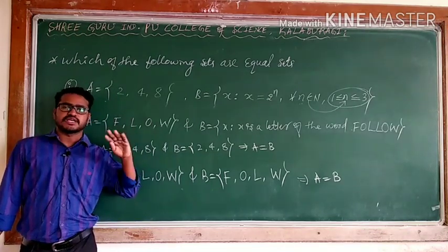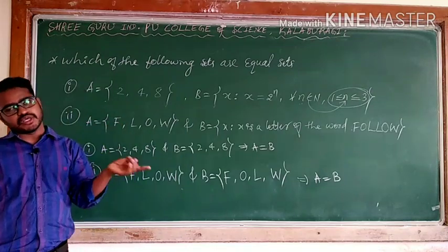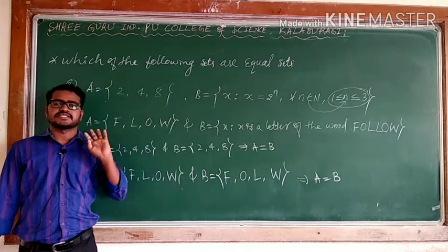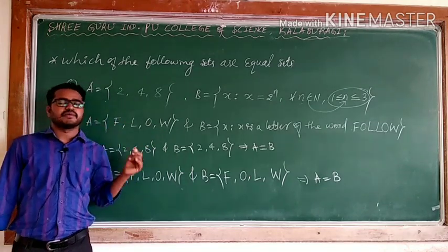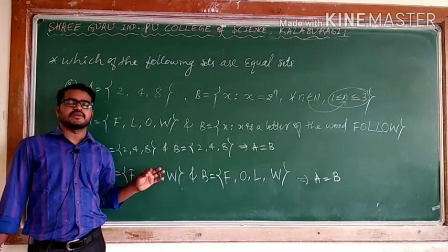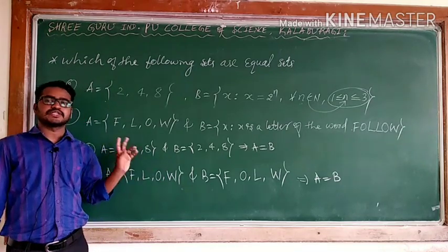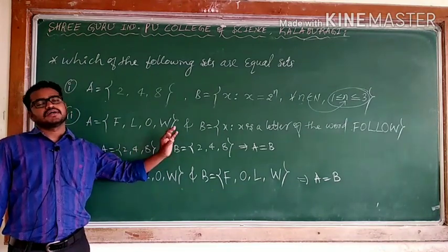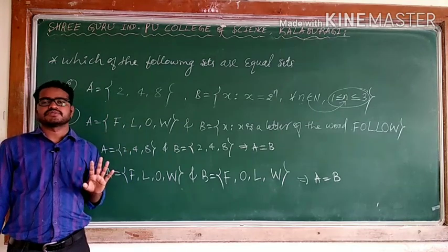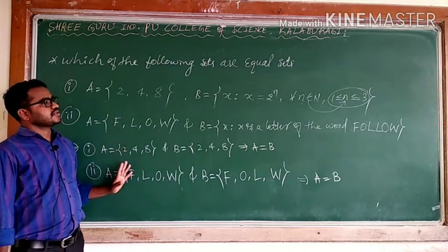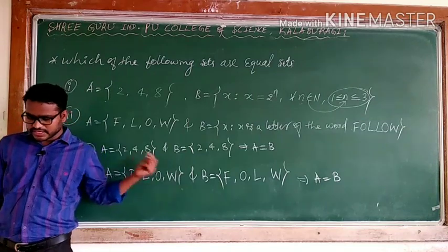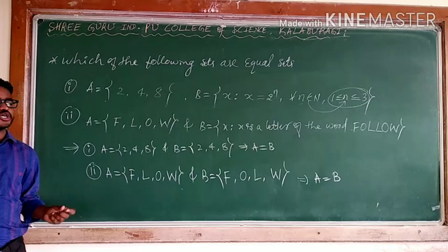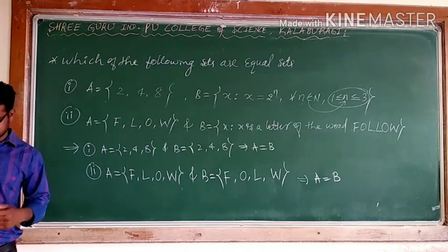When it is a proper subset, what is the difference between subset and proper subset? In the case of subset, we are saying only A is a subset of B, means every element of A belongs to B. In that case, A is a subset. There is no next condition. But in the case of proper subset, every element belongs to B as well as A should not be equal to B. When it satisfies both conditions, that particular subset will become a proper subset. These are the things we had done. You will get still more examples. Now I will take the next topic, operations on sets.